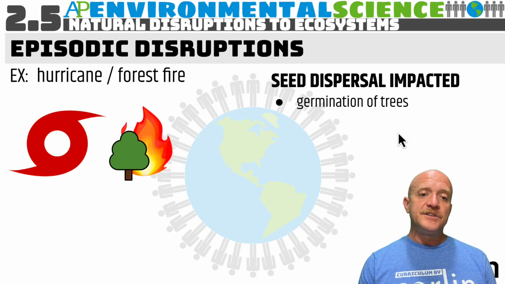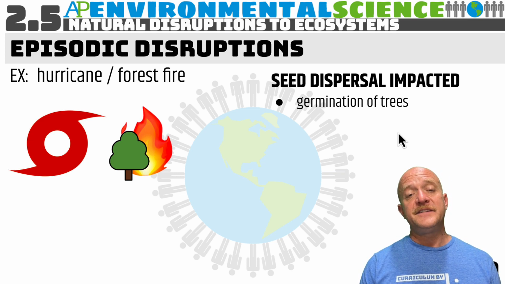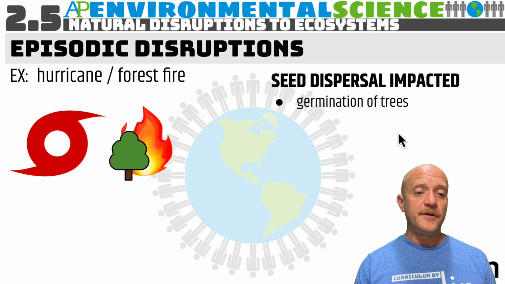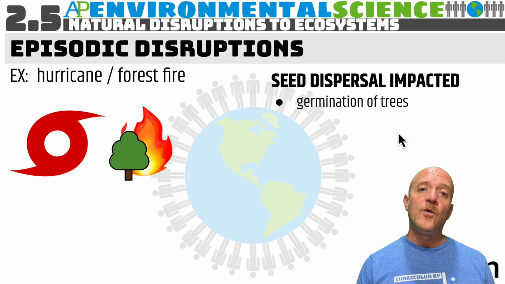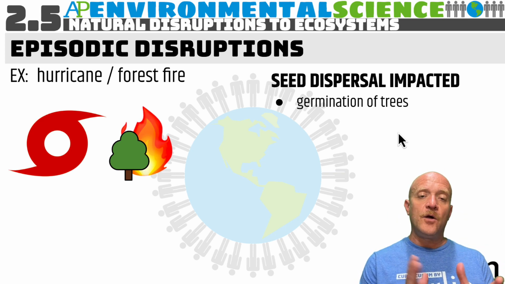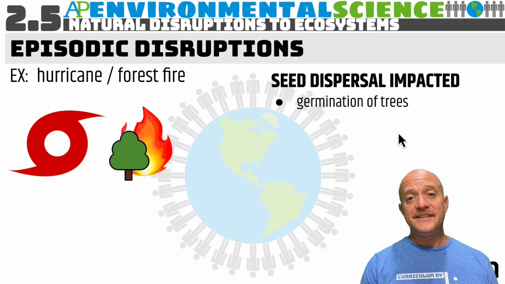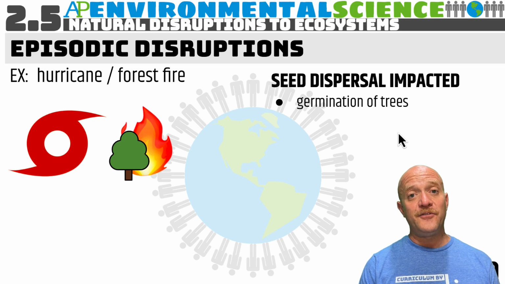So one thing that may happen is seed dispersal might be impacted by these disruptions. For example, after a forest fire, some species of pine only release their cones when the temperature gets hot enough. So when there's a fire, these cones pop open and release their seeds, so these pine trees are able to repopulate the area.